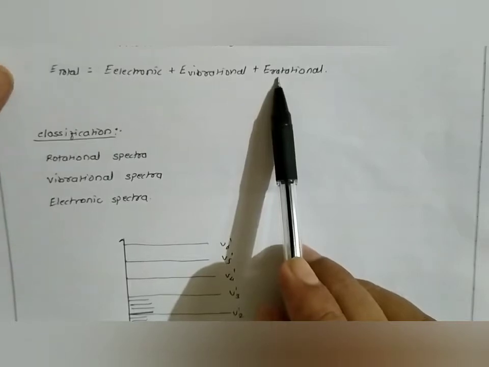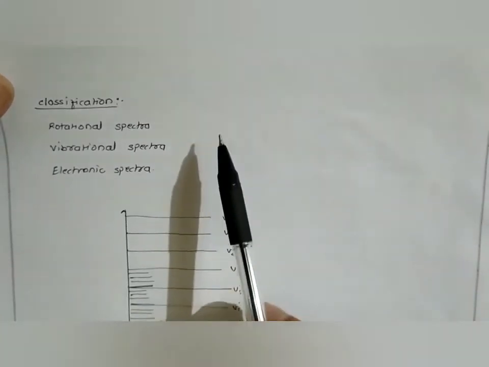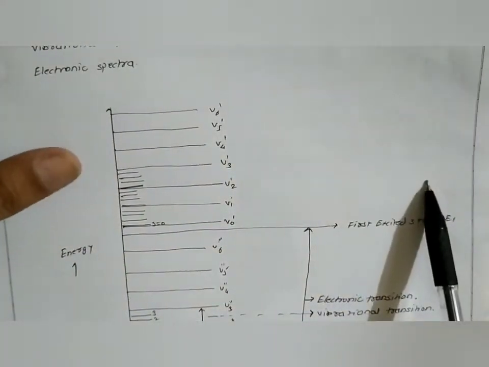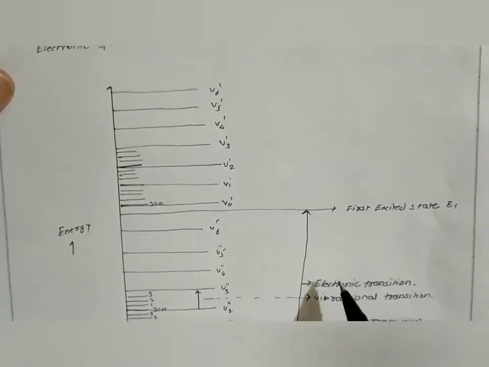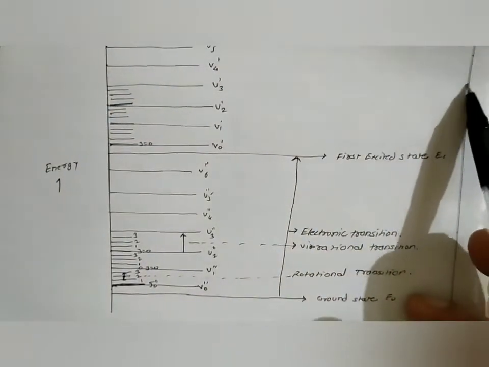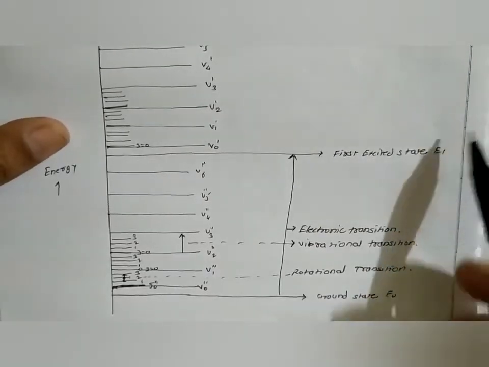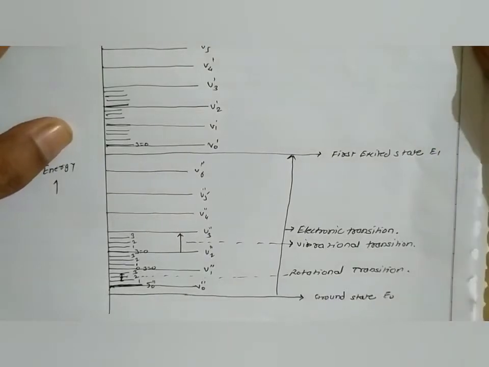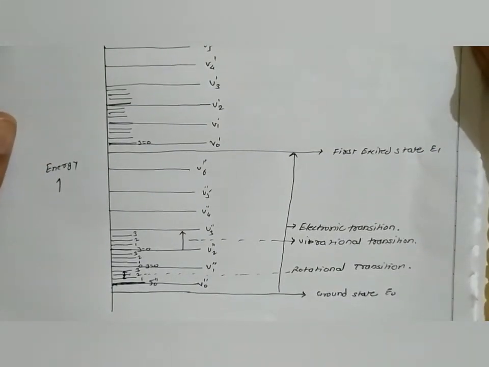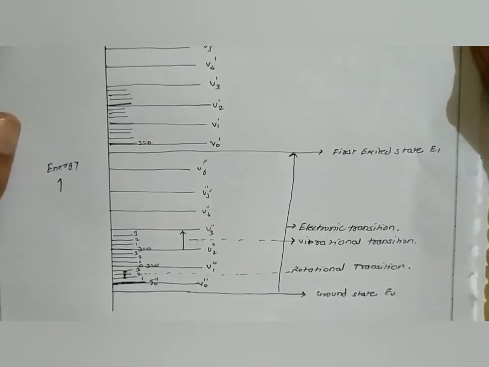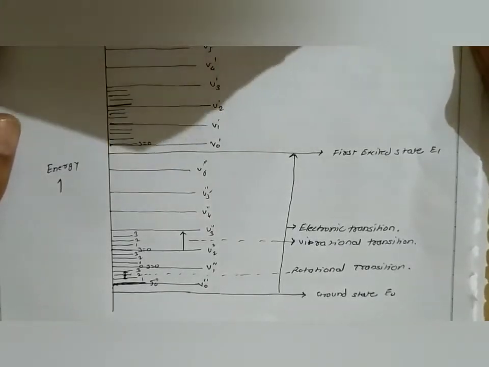Now let us see the energy level diagram to study the molecular spectra. In the energy level diagram, the lowest energy is the ground state energy, and the upper energy level is called the first excited state energy level, then the second excited state, the third excited state.